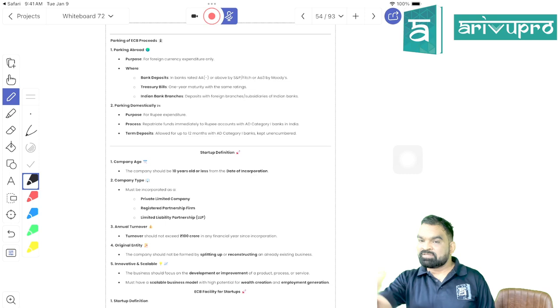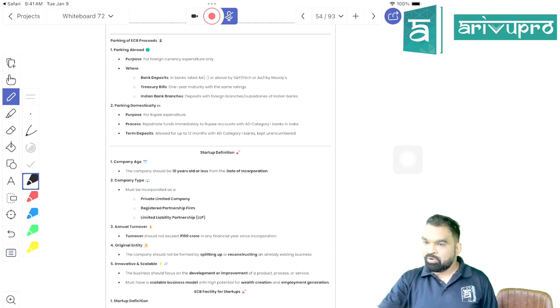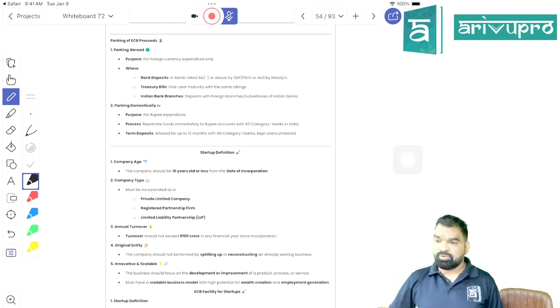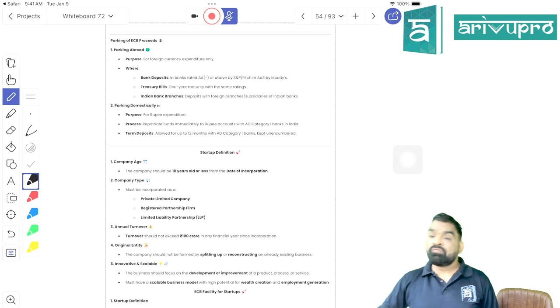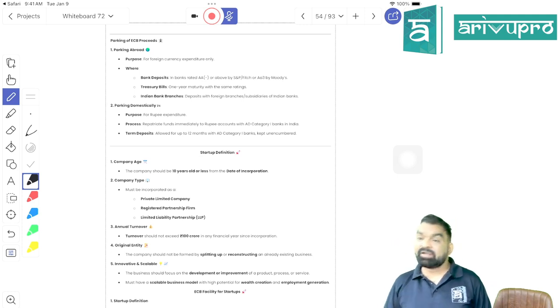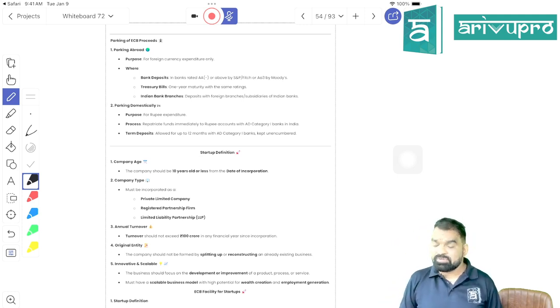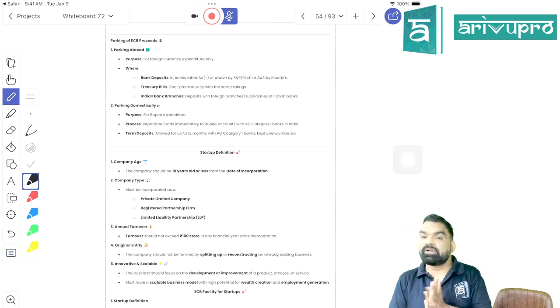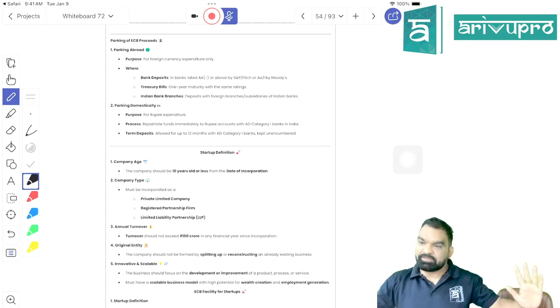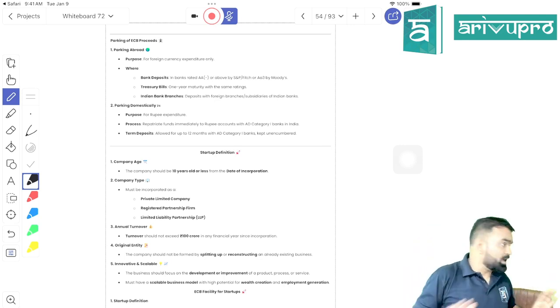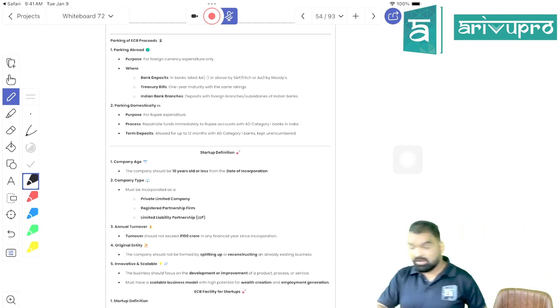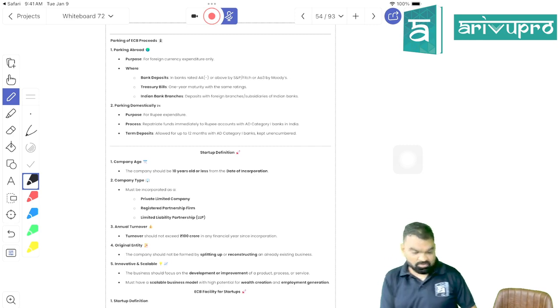The first one is what is ECB. Second, who can take the loan. Third, from whom you can take the loan. Fourth, minimum average maturity period. Fifth is end use restriction, and sixth is parking of ECB. Manageable, students. I have explained everything. If you have any doubt, go through the same and let me know.